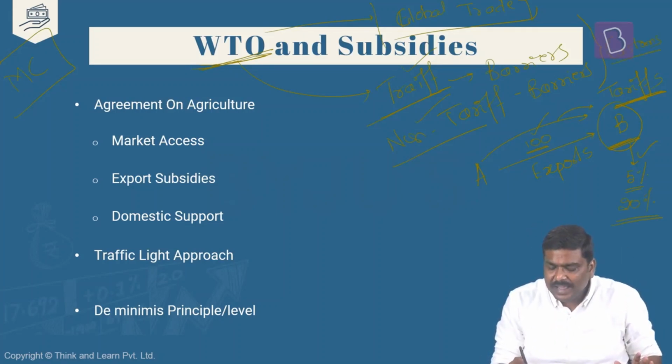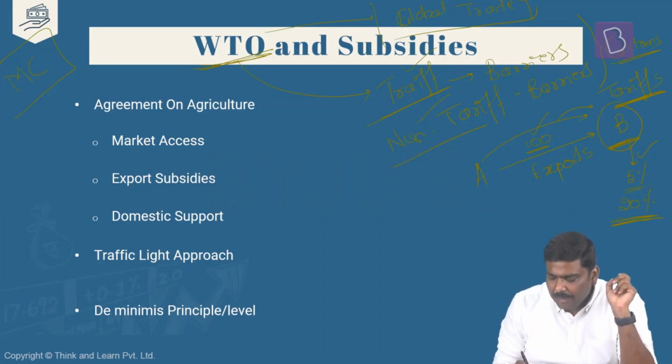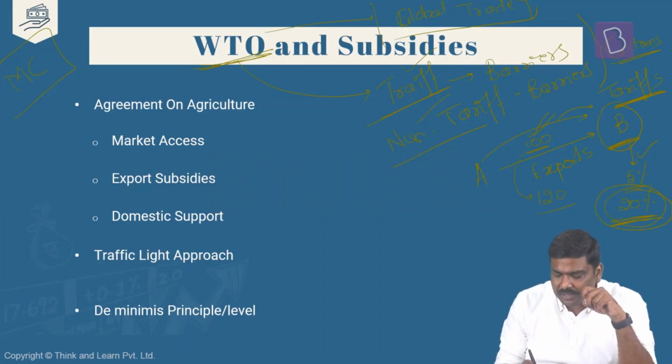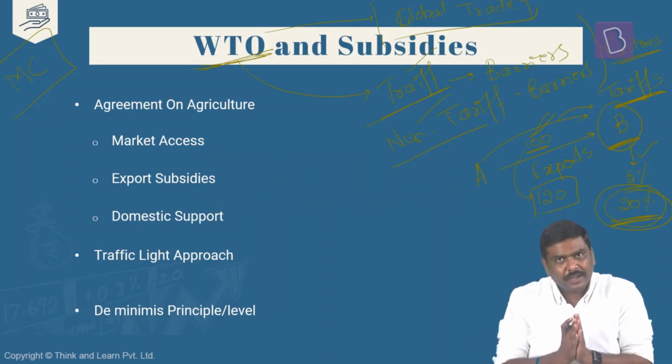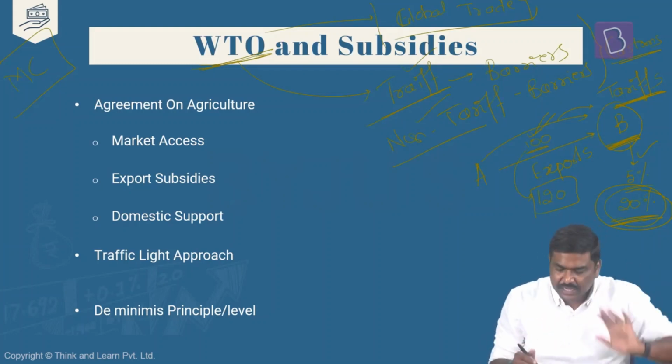Example, customs duties. Tariff examples are customs duties. So if it is increased from 5% to 20%, what will happen? The cost of import will further increase from 100 rupees to 120. So the imports are becoming costlier. When the imports become costlier, the trade will be affected. Exports from A to B will come down. That is going to have an impact. So understand this. When the importing country increases the tariffs, it will affect the trade.